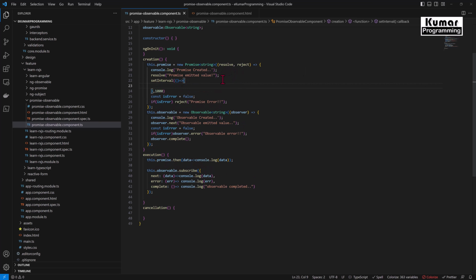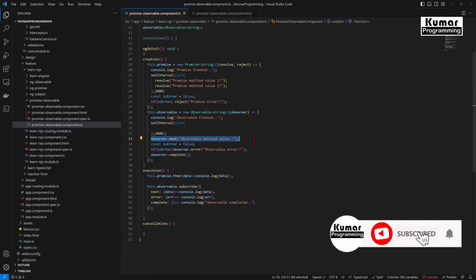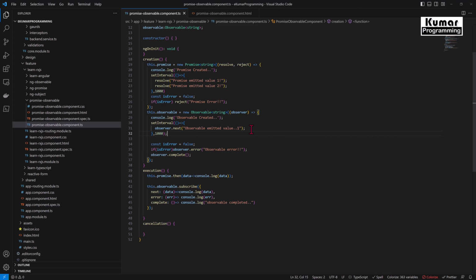Okay, and now I'm going to emit the value inside our setInterval function, and I'll emit one more value here, value 1 and value 2 just to differentiate. Okay, and similarly we are going to use setInterval inside the observable as well. And we are going to use the timer as 1000 milliseconds, which is equal to 1 second. Okay, now here this is returning value 1. So we have to just show this is being called over a period of time, which is returning a stream of data.